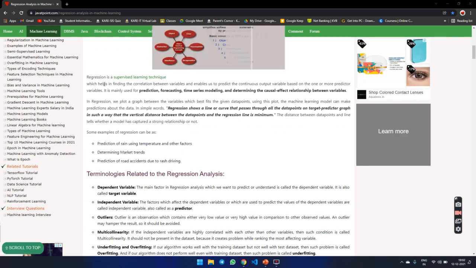What is regression? It is a supervised learning technique which helps in finding the correlation between variables and enables us to predict the continuous output variable based on one or more predictor variables. It is mainly used for prediction, forecasting, time series modeling, and determining the causal effect relationship between variables. In regression, we plot a graph between variables which best fits the given data points. Using the plot, the machine learning model makes predictions about data.